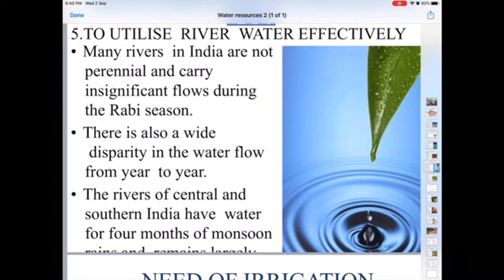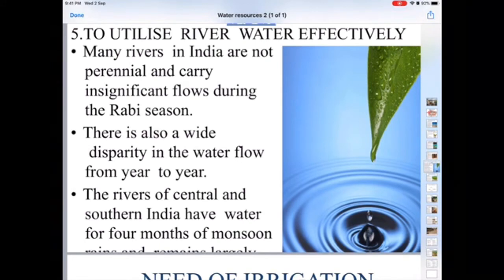As the nature of rivers in India is also different, we have already done in the climate chapter that there are two river systems in India: the peninsular plateau rivers and the Himalayan rivers. The Himalayan rivers are perennial in nature, so they are able to provide water throughout the year. So they can also provide irrigation with the help of canals and dams. Whereas the peninsular plateau region rivers are seasonal in nature, so they are not able to provide water throughout the year for irrigation also.